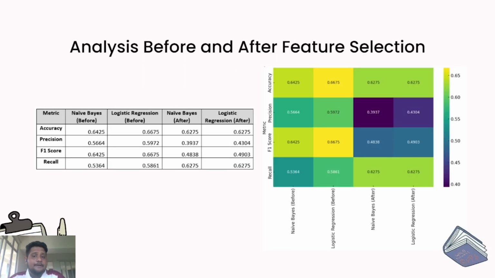Here's the overview before and after the feature selection. As you can see, before the feature selection, the accuracy of Naive Bayes was 64%, and after the feature selection, the accuracy is 62%. And in logistic regression, before we did the feature selection, 66% accuracy was shown. But after doing the feature selection, the accuracy reduced to 62%, which is very low. A 4% reduction is a lot.